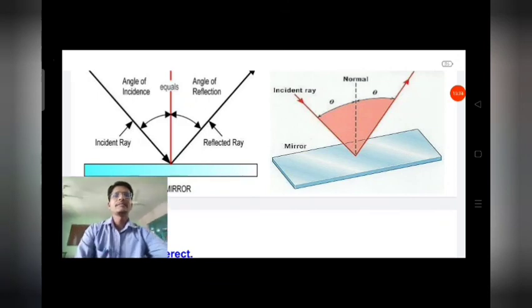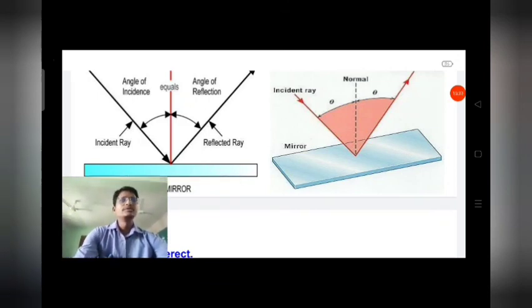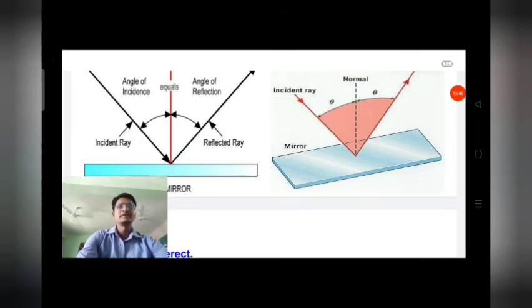So these are the topics we have discussed, and please see the textbook, try to remember, try to understand, because this is a very useful chapter for us. So all students are requested to go through it and revise it as much as possible.